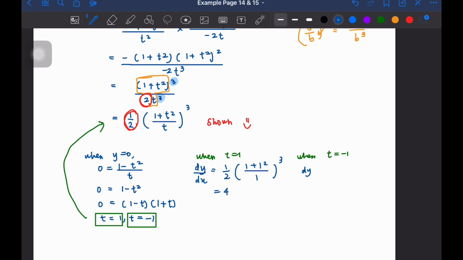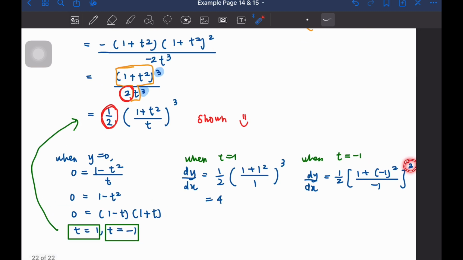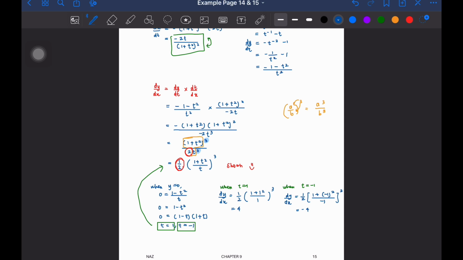Okay, settle. And then when t is equal to negative 1, kesana sikit. So kita akan dapat dy dx is equal to 1 over 2. Okay, dalam bracket, we are going to have 1 plus negative 1 square over negative 1. And then power 3. Okay, so again, jangan pakai calculator. So 1 plus negative 1 square. Negative 1 square is 1 plus 1 is 2. Divided by negative 1 is negative 2. Negative 2 cube, kita akan dapat 8. Sorry, negative 8. Okay, negative 8 divided by 2, negative 4. Alright, settle.